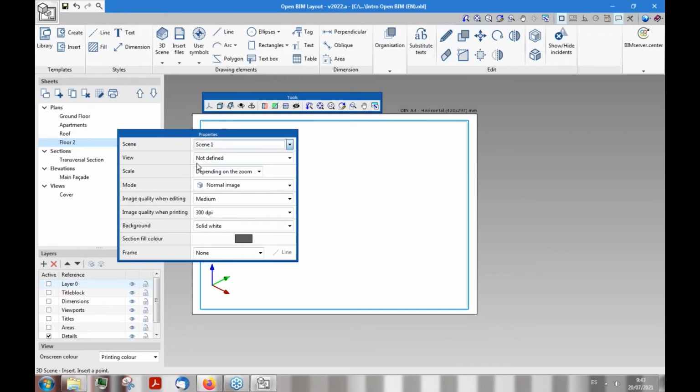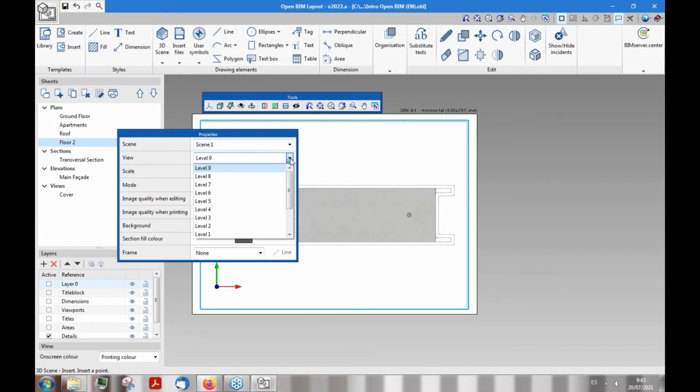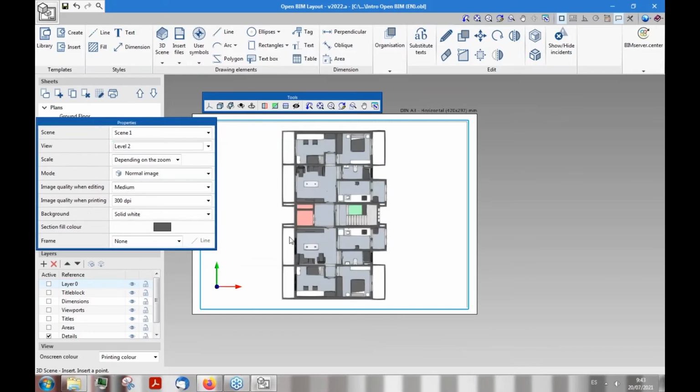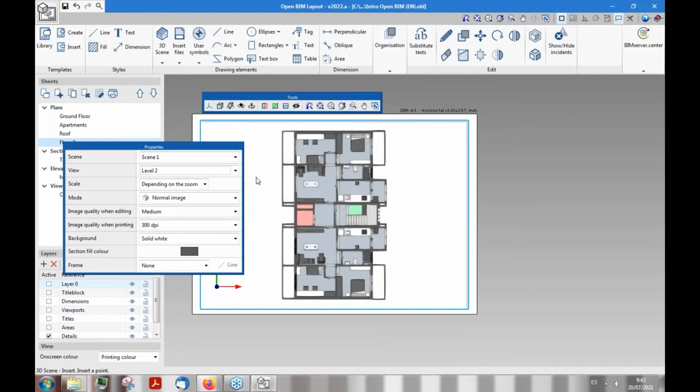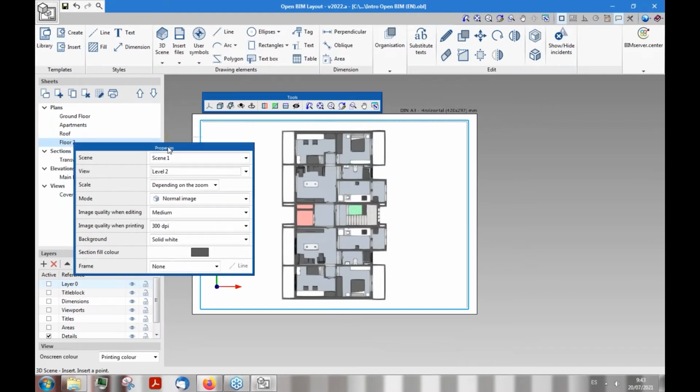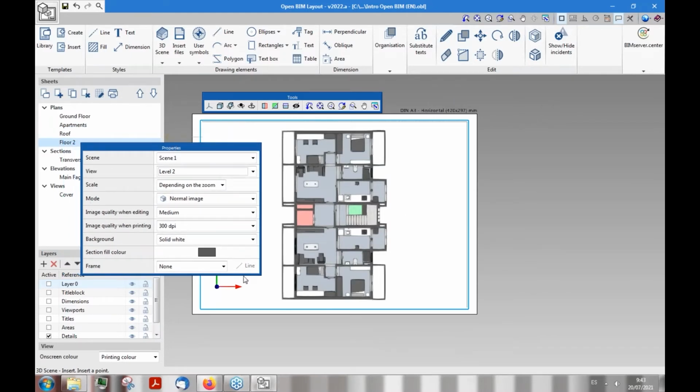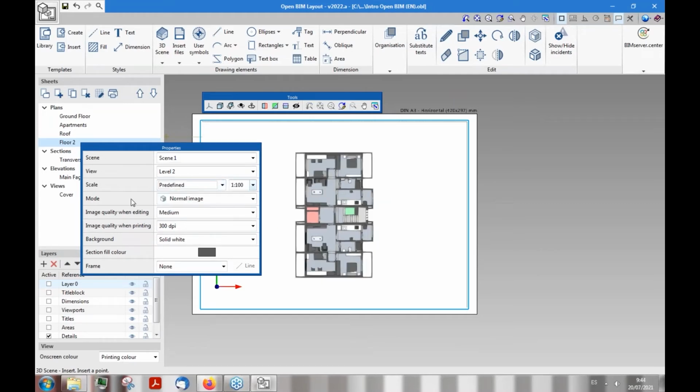So in this case, I have this scene, and let's add a new view, the one that is related to floor 2, level 2. And as you can see here, we have already set a section of our view with all the elements loaded directly from the IFC file from architecture. And I can set manually the scale, for example, the mode, and so on.